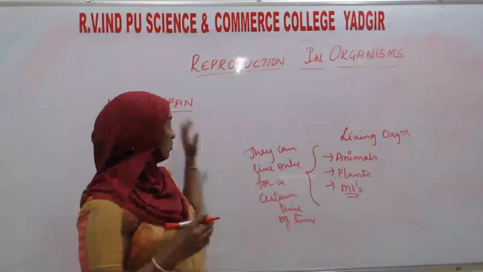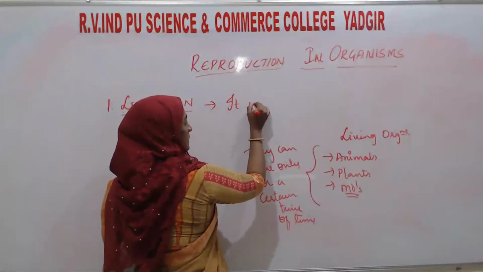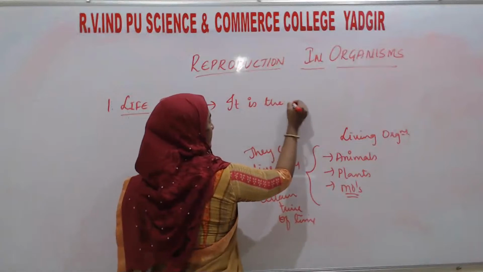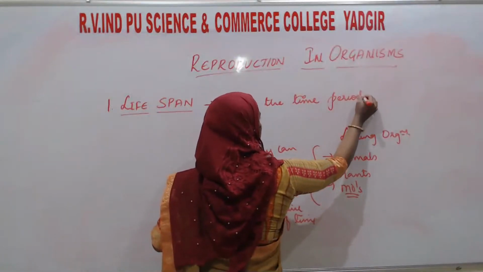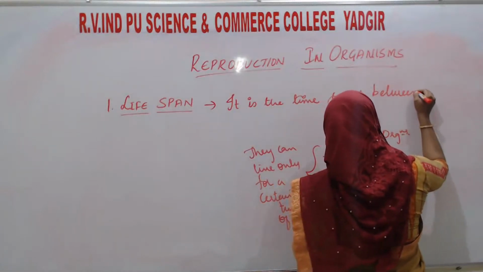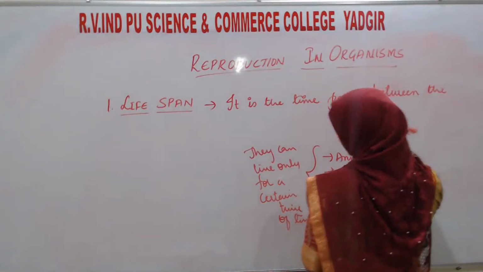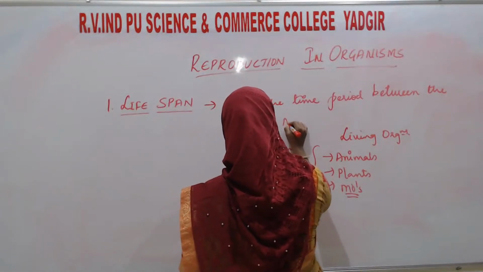So what is lifespan? It is the time period between the birth and the natural death.